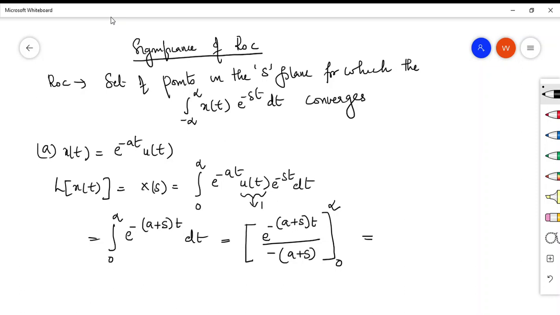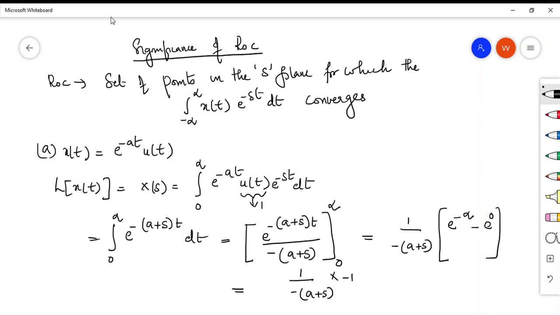This will be equal to 1 divided by minus a plus s into e raised to minus infinity minus e raised to 0. So this will be equal to 1 divided by minus a plus s into minus 1. So it is equal to 1 divided by a plus s, or s plus a.